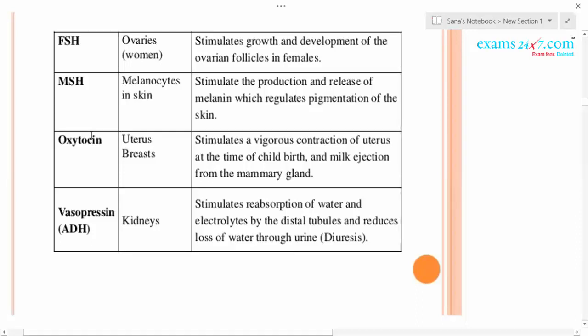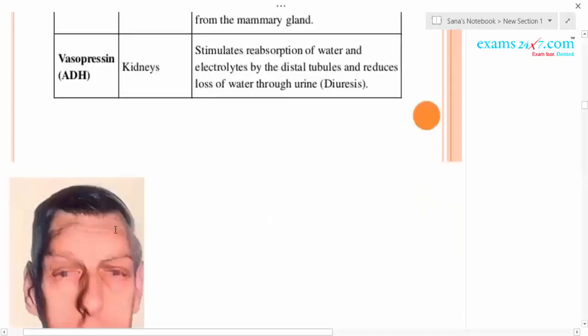Even for growth hormone, excessive release of growth hormone in adults leads to the disease called acromegaly. That is severe disfigurement, especially in the face. Okay, you can see the face of acromegaly.